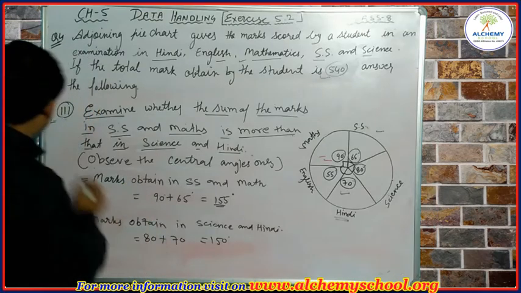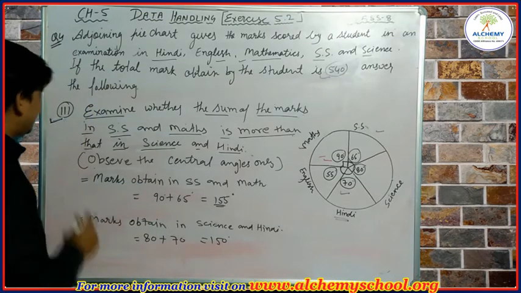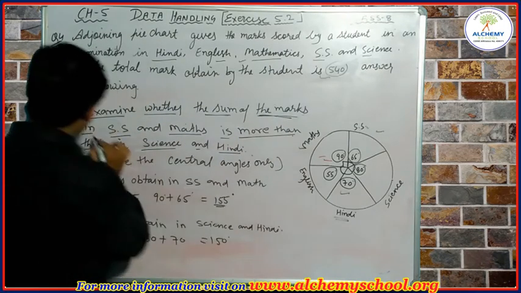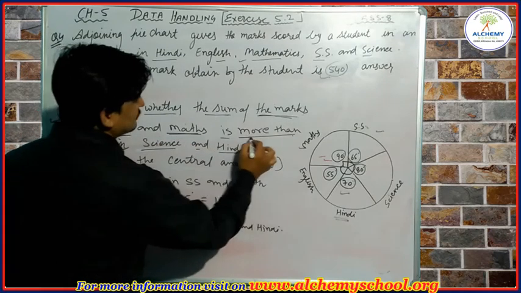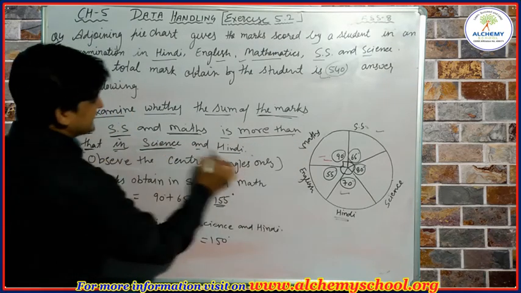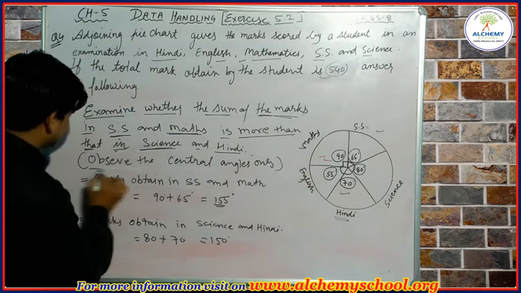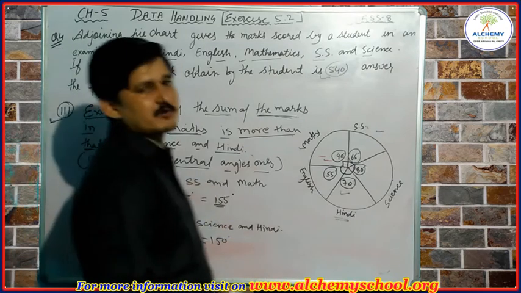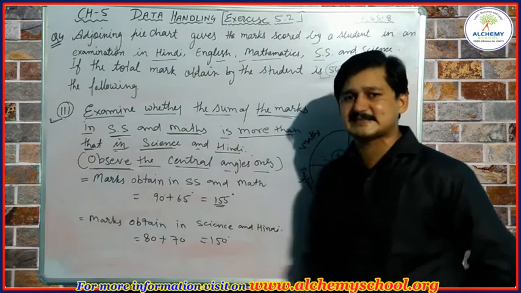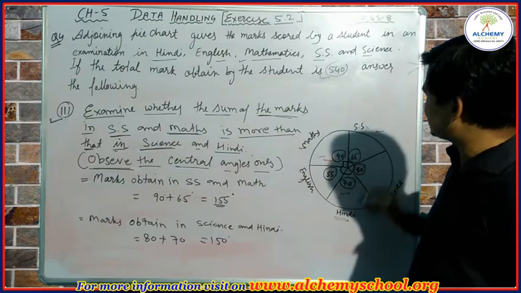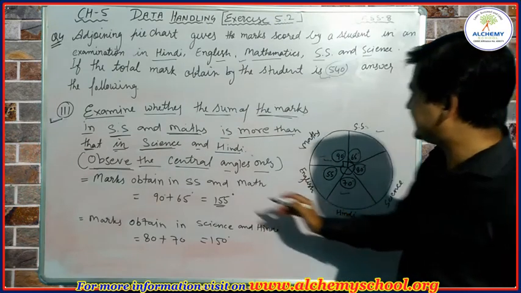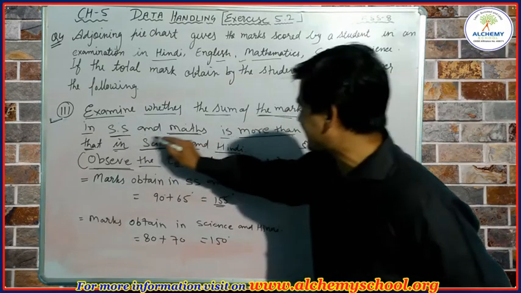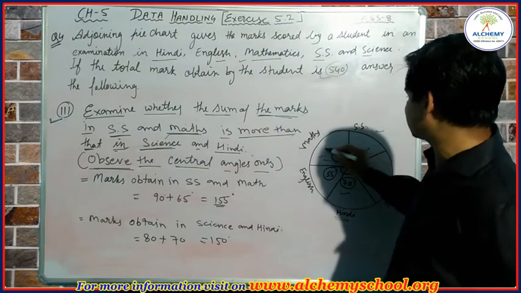Okay students, so now we are going to see question number 3. According to question number 3, examine whether the sum of the marks in SS and mathematics is more than that in science and Hindi. And it is mentioned here that observe the central angles only. It means it is not required to find the marks for each subject. We have to observe the central angle to find the answer of this question. Means we have to observe the central angle for SS and maths. So this is SS, this is math.